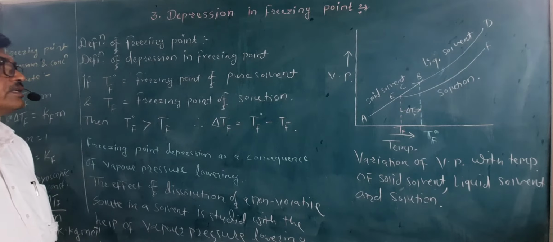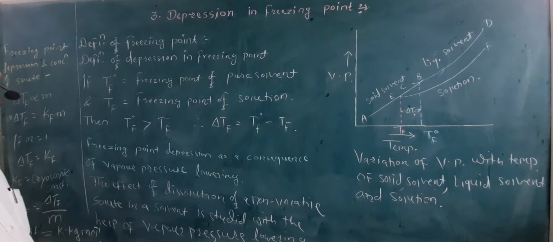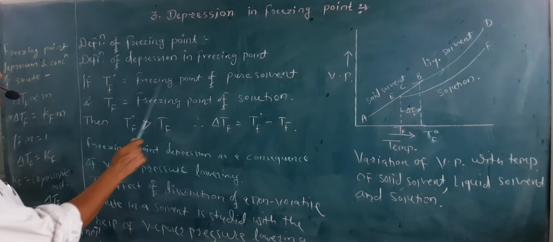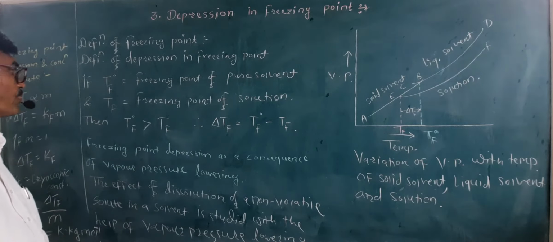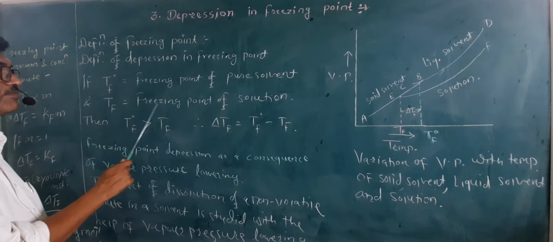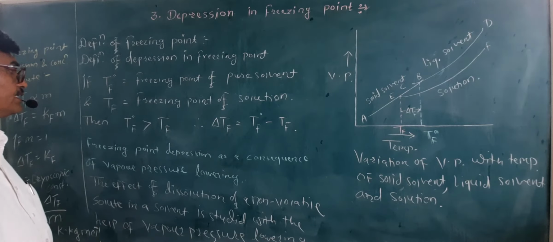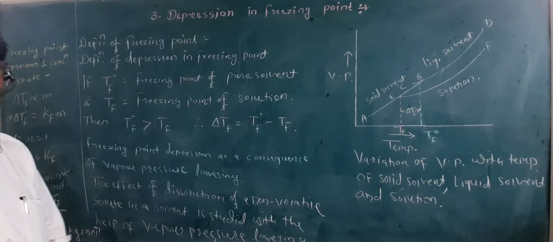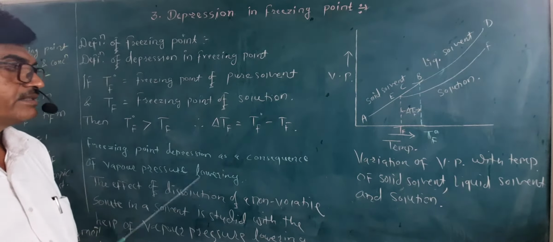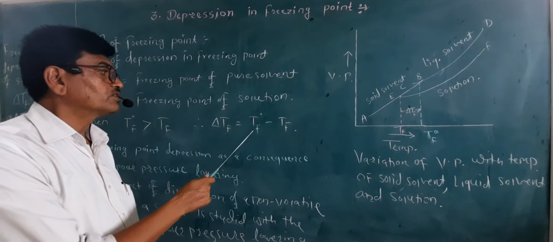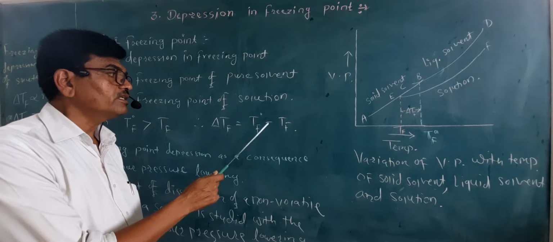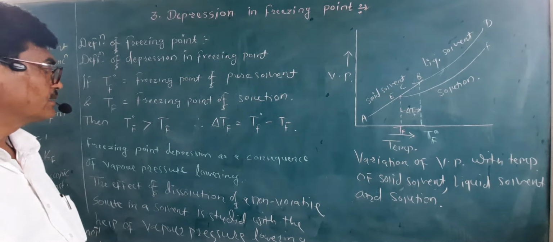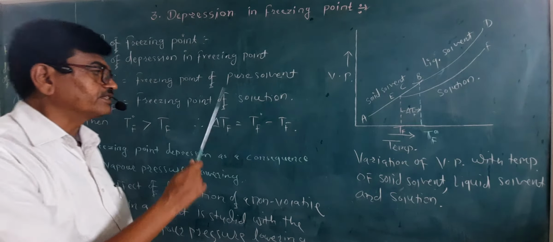See, if T0F indicates the freezing point of pure solvent and TF indicates the freezing point of solution, then T0F is always greater than TF, and that's why the difference between the freezing point of solvent and that of the solution is considered as the depression in freezing point.